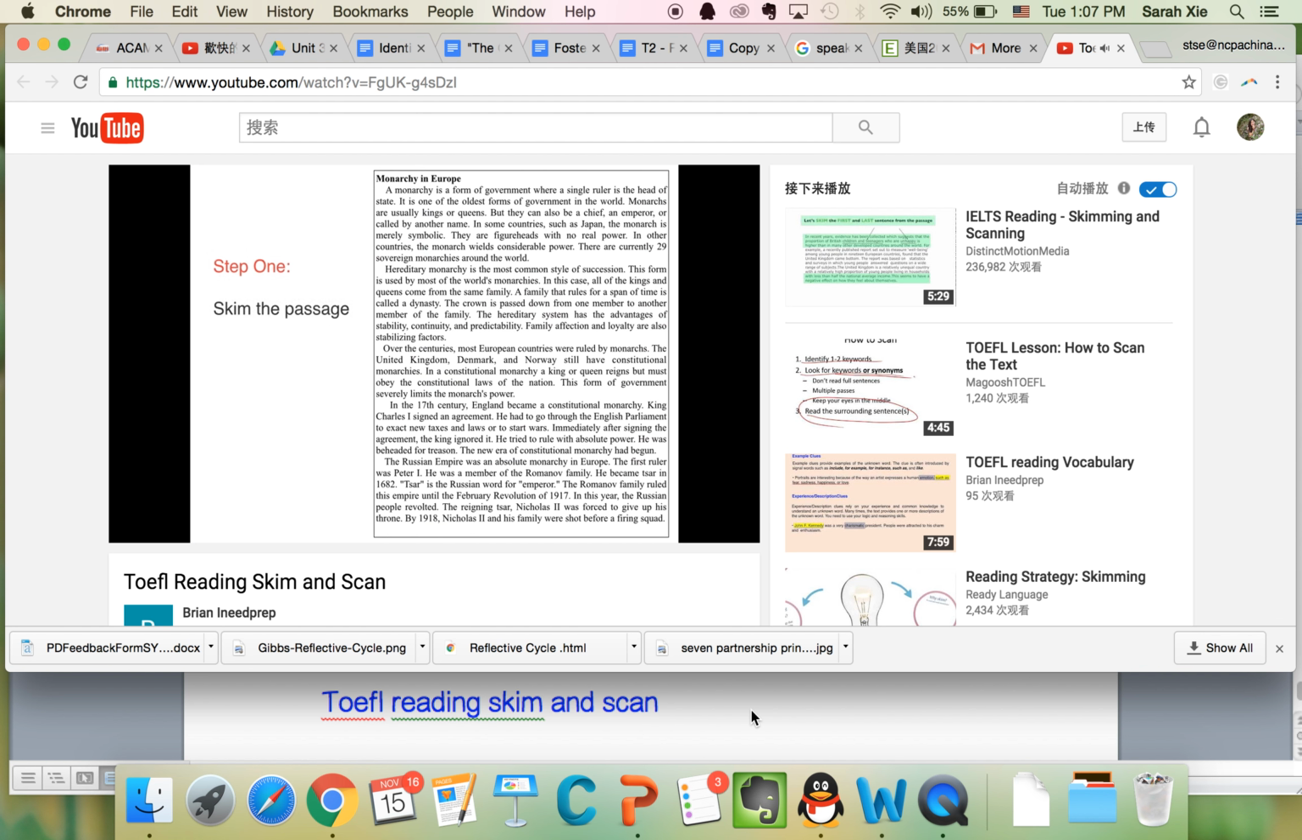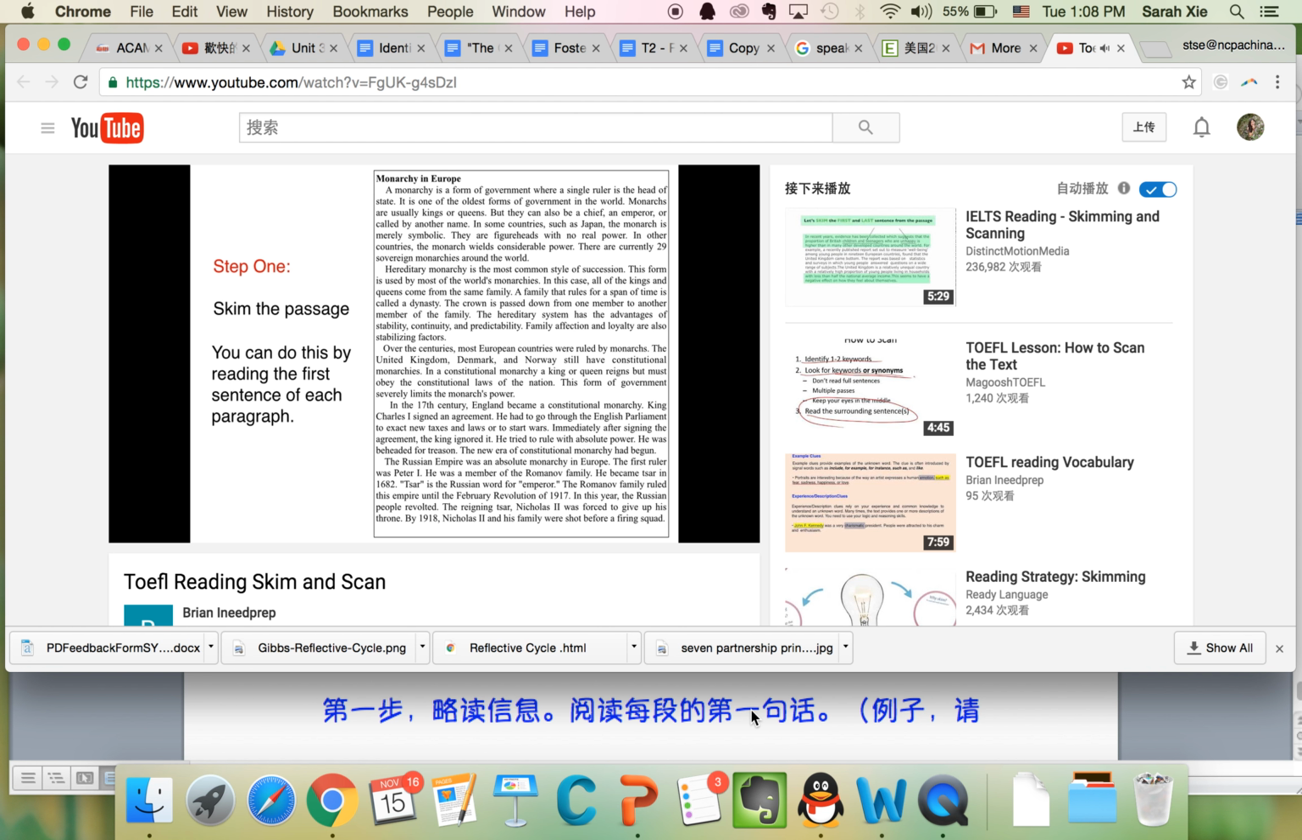Step 1. Skim the passage. You can do this by reading the first sentence of each paragraph. Paragraph 1. Monarchy is a form of government where a single ruler is the head of state. Paragraph 2. Hereditary monarchy is the most common style of succession.